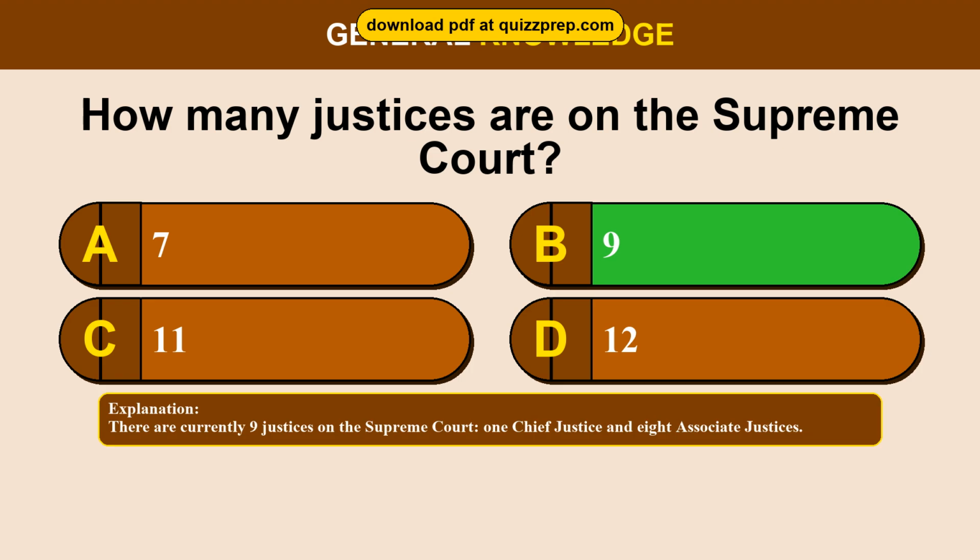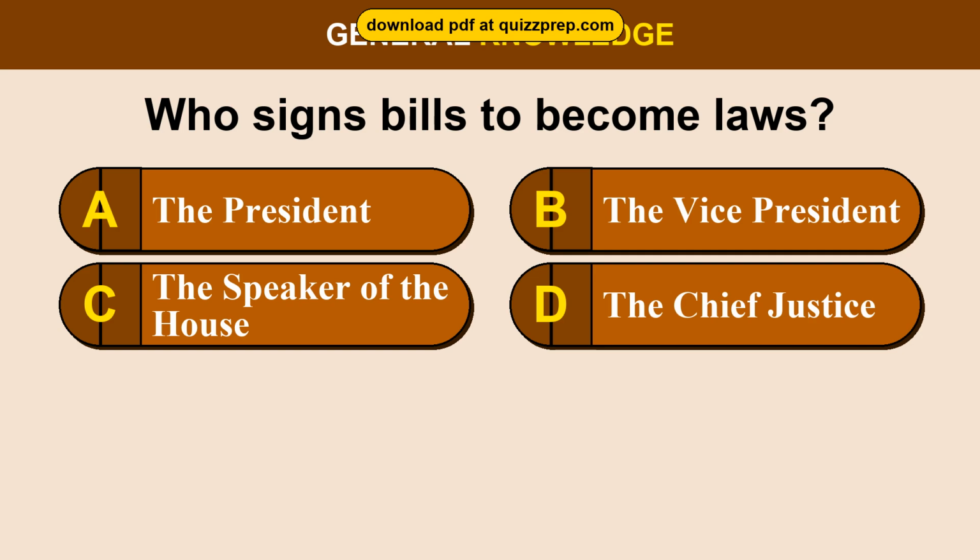There are currently 9 justices on the Supreme Court, 1 Chief Justice and 8 Associate Justices. Master these at quizcprep.com.